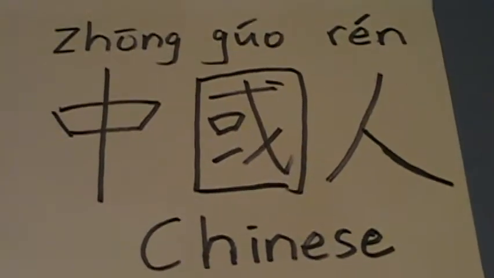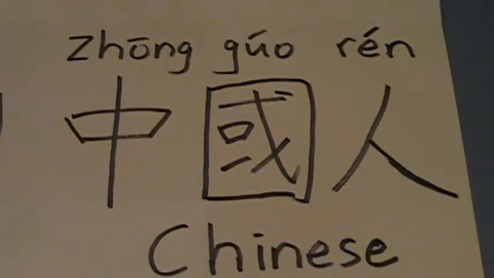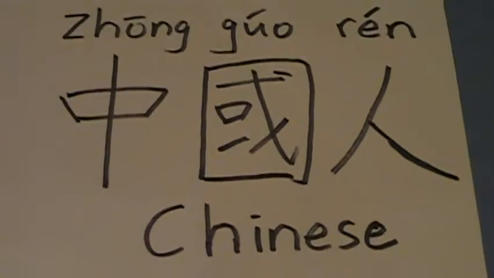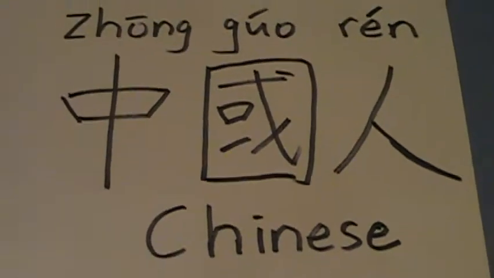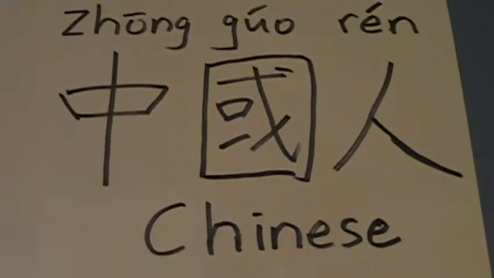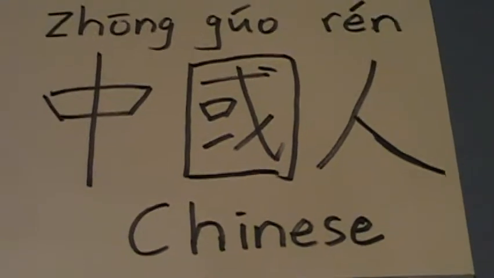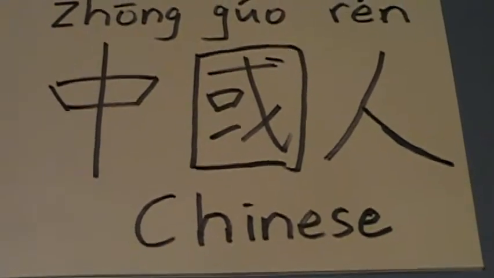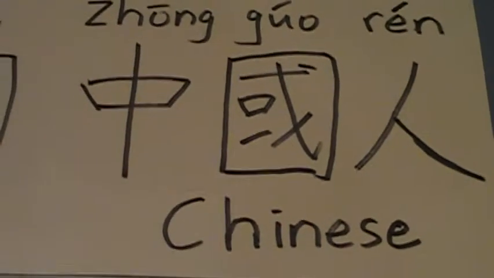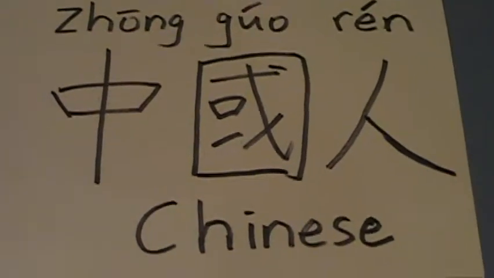Notice the third word behind 中国. That word will be used to denote a person of a nation that is written earlier. In this case, 中国, China, is written before the word 人, and therefore 人, which means people, will be denoting China. So in essence, this means people from or of China, which means Chinese.